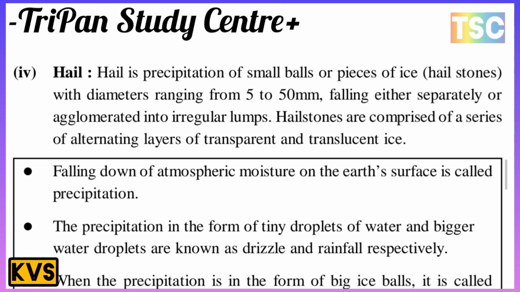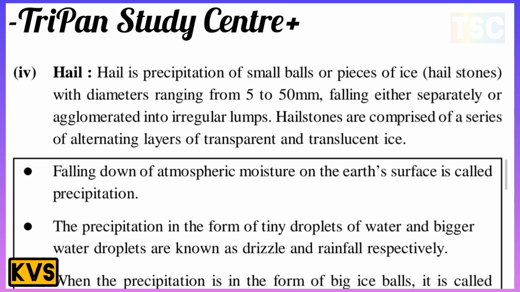This point is the most important. The falling down of atmospheric moisture on the earth's surface is called precipitation. When precipitation is in the form of tiny droplets of water and bigger water droplets, it is known as drizzle and rainfall respectively.